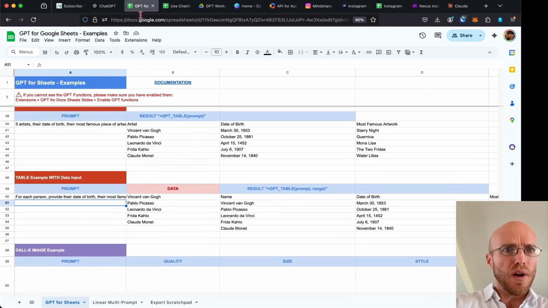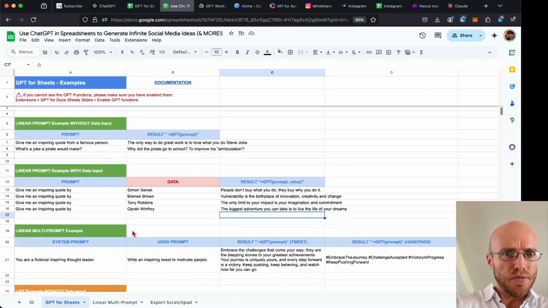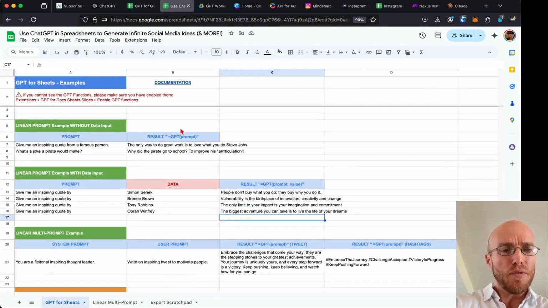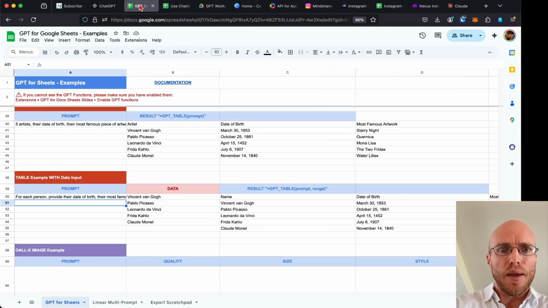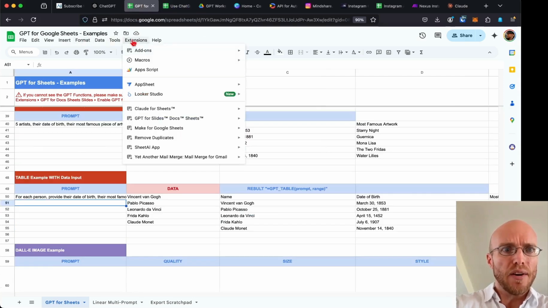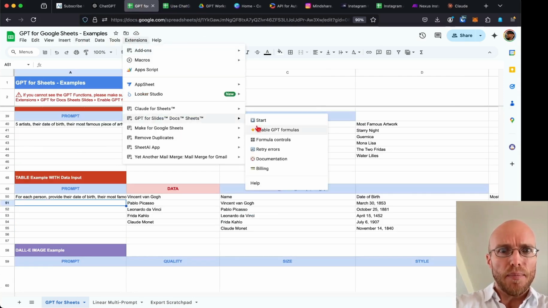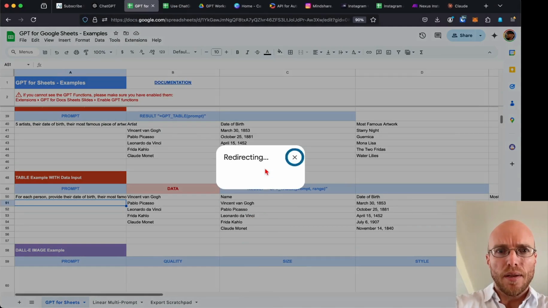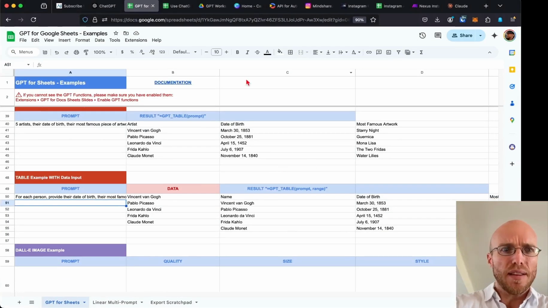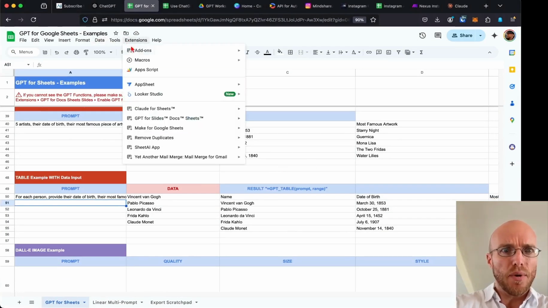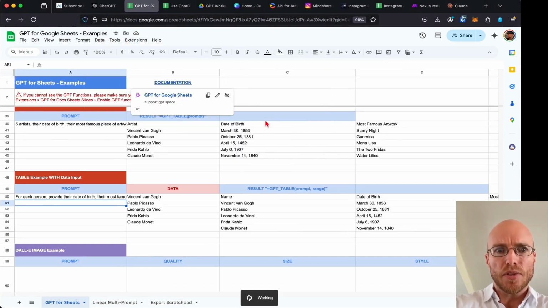I was working in the wrong sheet, so I'm just going to go to this one for the next example. So we've now talked about the ways that you could work in spreadsheets with ChatGPT. So let's take a look even at my credits just for fun. If I go down here, I can say, let's go into billing. Oh, actually, I think that's if you want to buy the billing. So that's not what I wanted to do. I wanted to go in to see my credits. So let me just go into start.